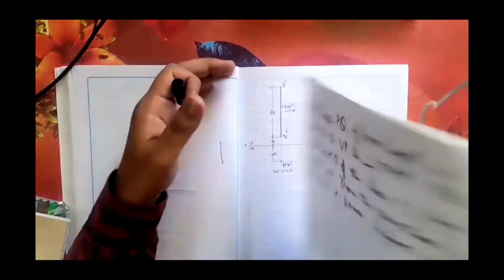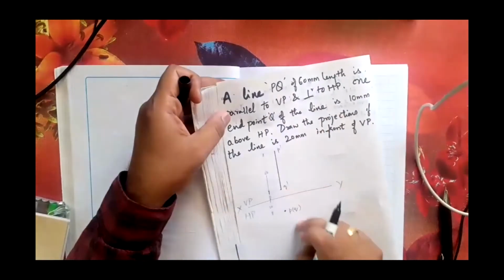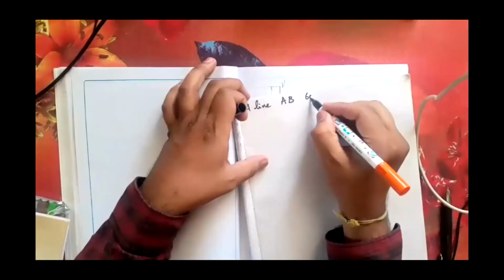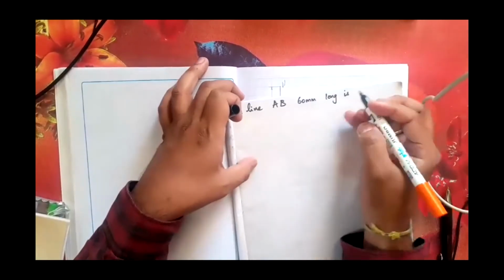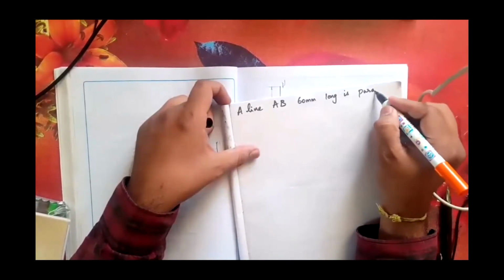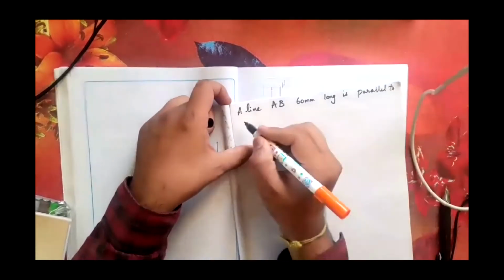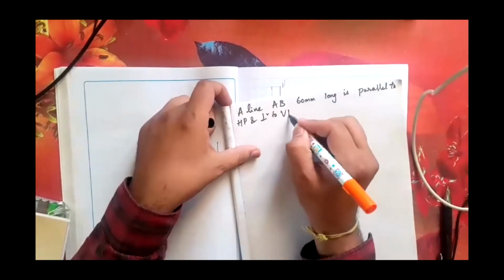See, whatever name is given, please remember PQ is given accordingly. The problem: a line AB 60 mm long is perpendicular to VP.